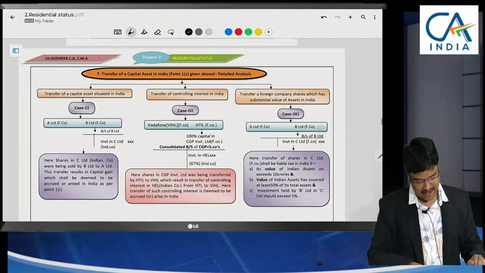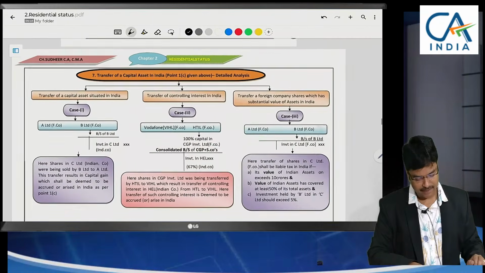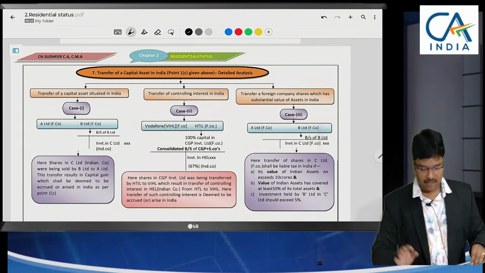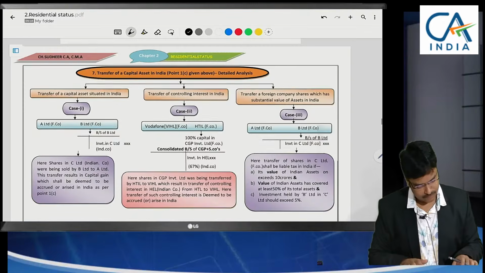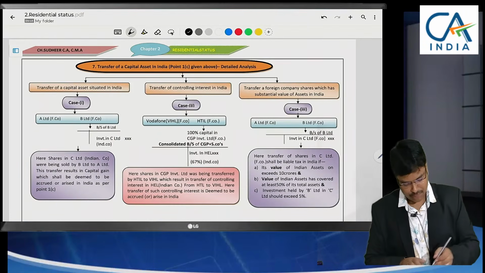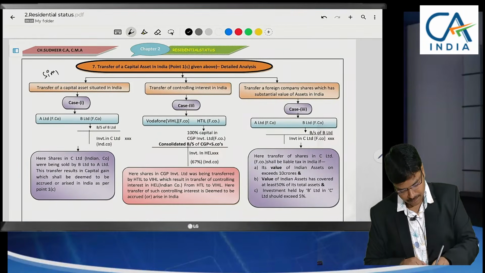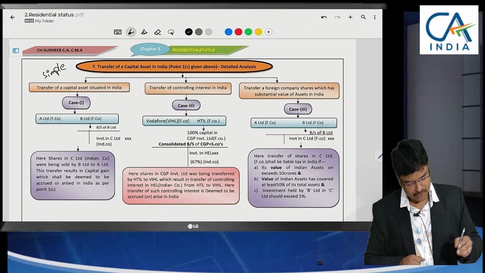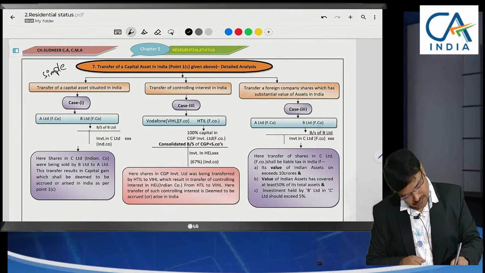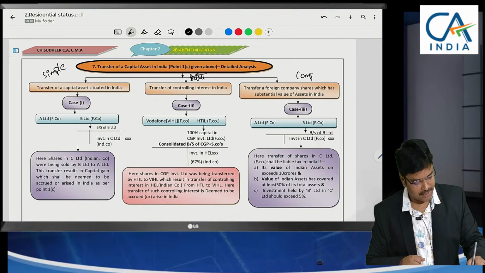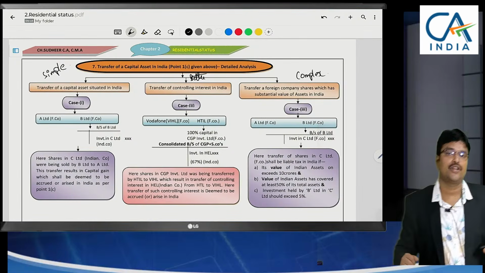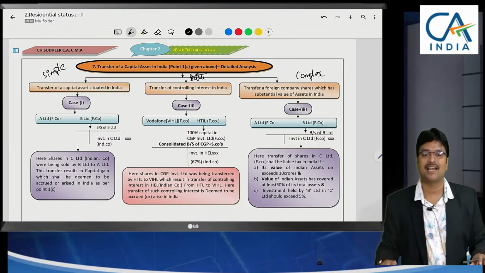So this is the final topic of residential status. First one is very simple. Second one, to some extent we can understand, better to understand, but third one is complex. We should have a free mind to understand this concept.